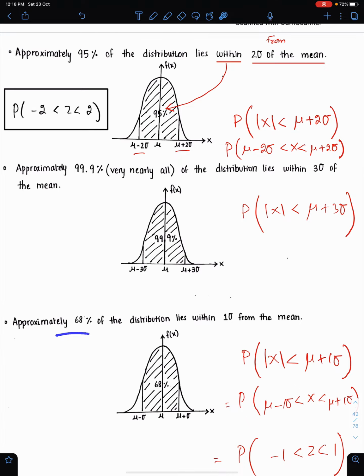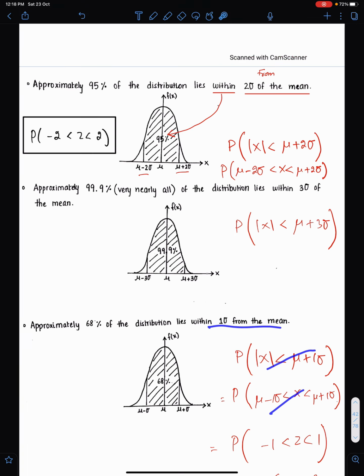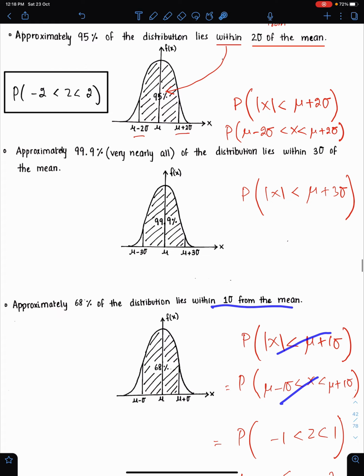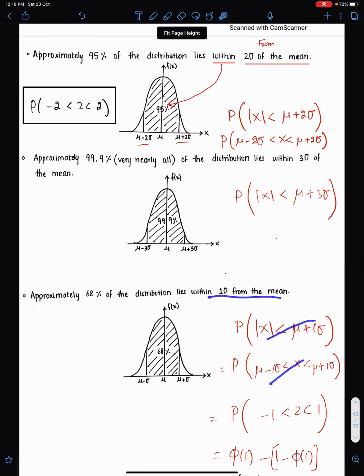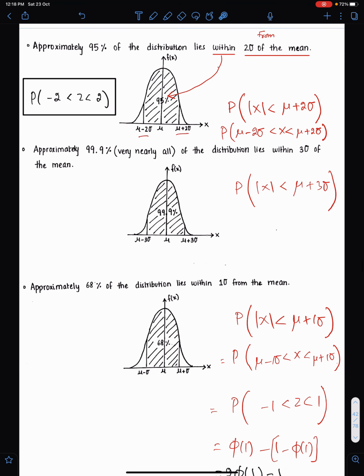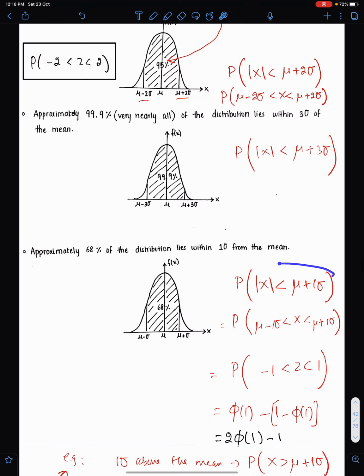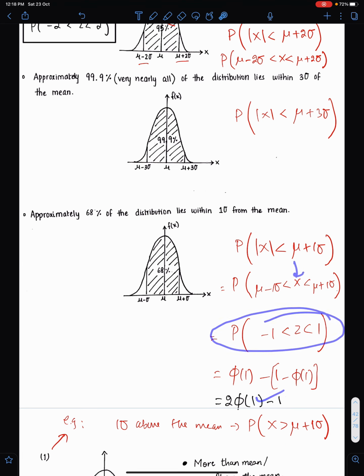Approximately 68% of the distribution lies within 1 standard deviation of the mean. Those students who study bio need to learn these things by heart because in bio they use these things. And this is the way to simplify this. First write this in this way, then minus 1 and 1, and this is the way to find the probability. This is phi 1 and this is 1 minus phi 1.